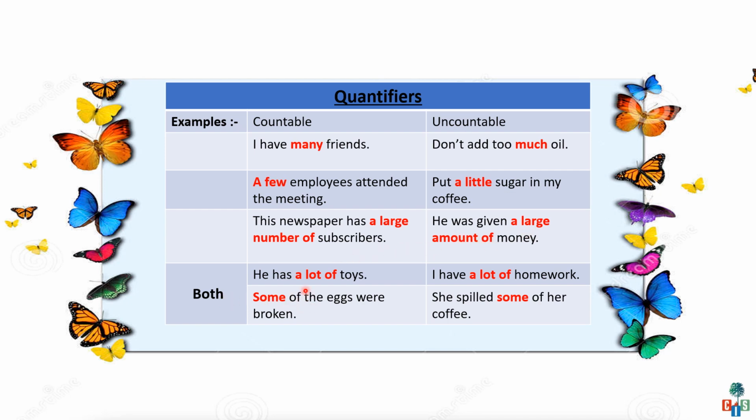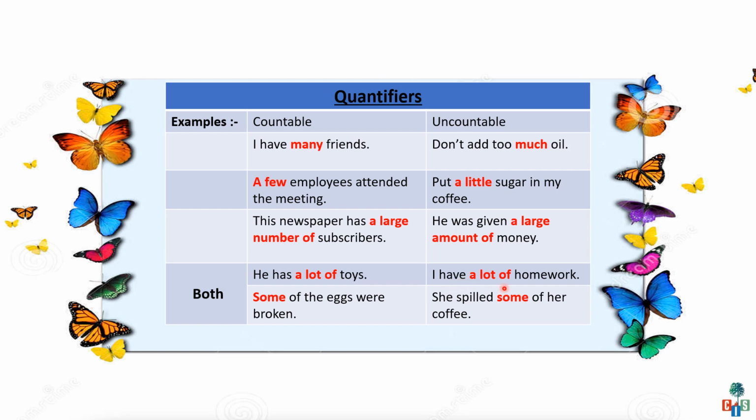And now see which are the quantifiers which can be used with both countable nouns and uncountable nouns. He has a lot of toys. Children, what is the noun here? Toys. Toys is a countable noun, and before that I have used the quantifier a lot of. See the next one.